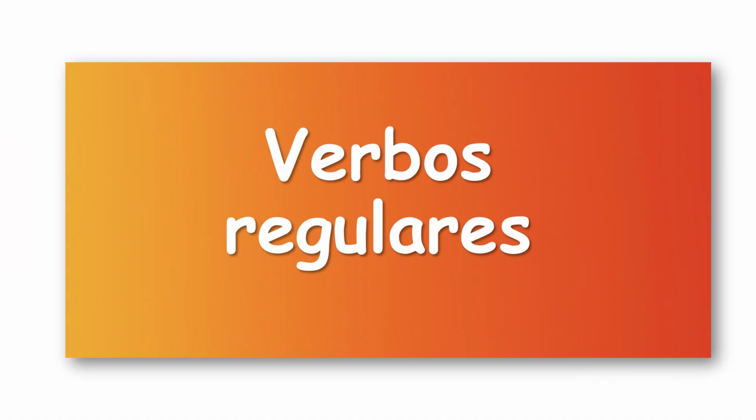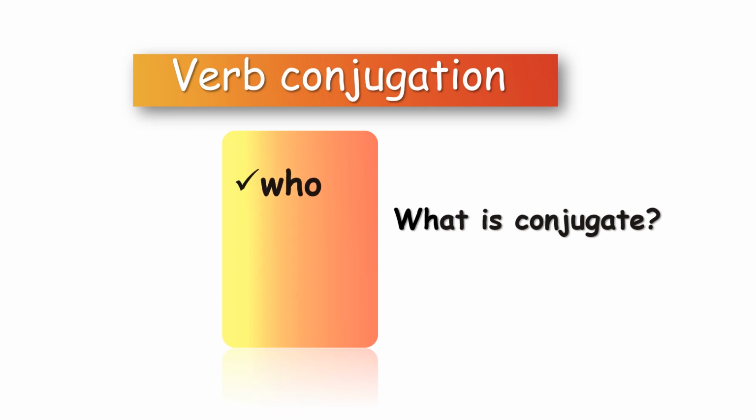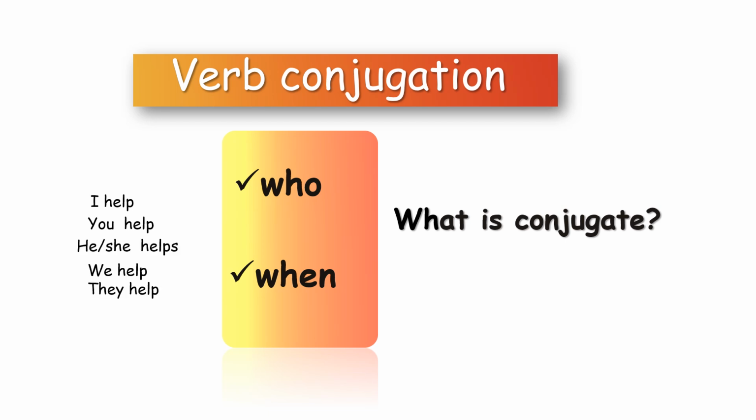And now, regular verbs. In Spanish, we conjugate verbs, but what is conjugate? Well, it's the process of changing the ending of the verb to know who is doing the action and when the action is carried out. In English, we do something similar. Check this. If I say I help, you help, he, she helps, we help, they help, we have changed the ending for he and she because we added s. This is a kind of conjugation.